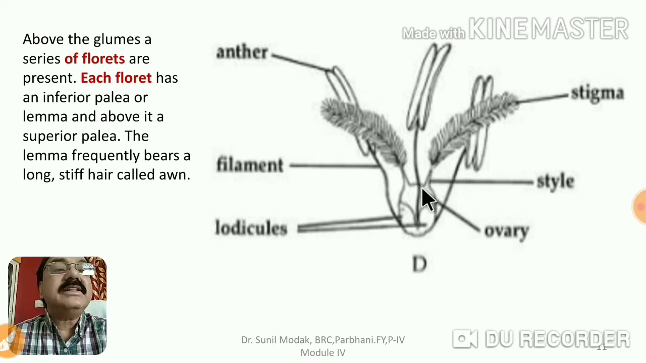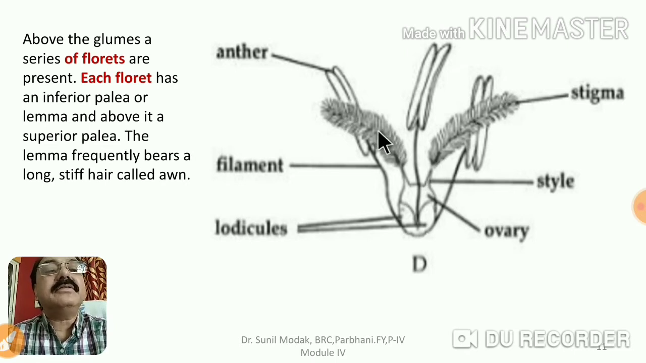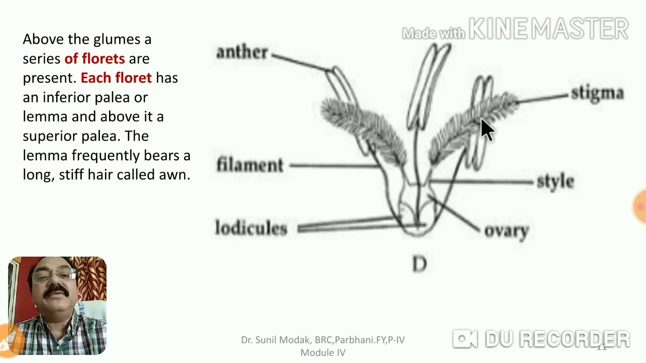Then you can see the styles are two. The stigma is very long and feathery, like feathers, hairy structures, because it can easily capture the pollen grains being carried with the help of wind. Then you can see 1, 2 and 3 stamens. Usually stamens come out of the palea and lemma so that they can easily swing and pollinate the pollen grains, okay. So it's a very typical structure of the flower.